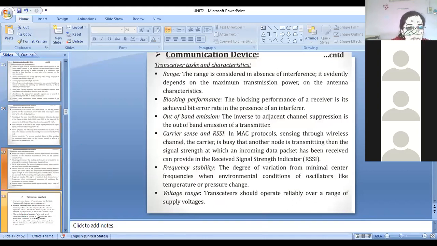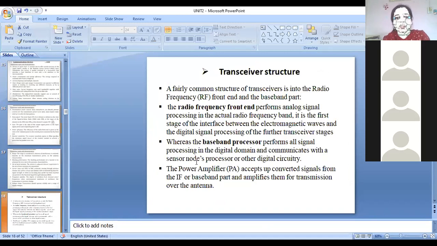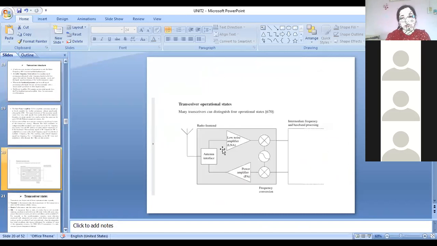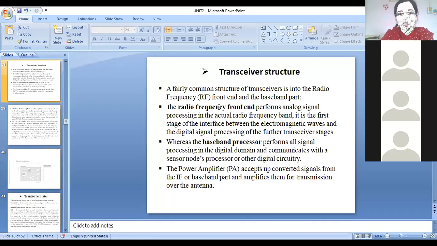Now today we are going to see the structure of the transceivers. Here is the transceiver structure. Clearly, a common structure of transceivers is divided into the radio frequency front end and the baseband part. The radio frequency front end performs the analog signal processing in the actual frequency band, and it is the first stage of the interface between electromagnetic waves and digital signal processing of the further transceiver stages.